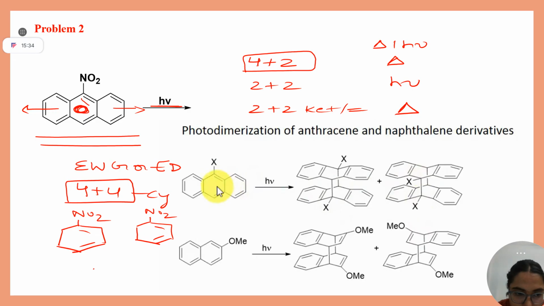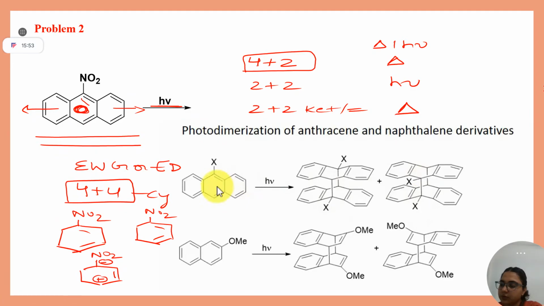You know one thing very well: polarity wise, here it will be negative charge, here will be your double bond, and here will be your positive charge. Yes or no?